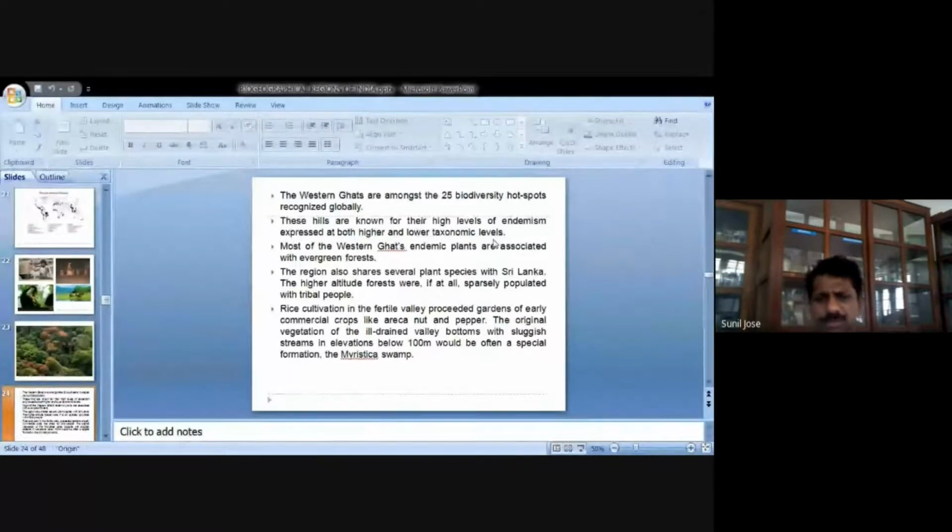These are considered as the lower animals. So we have a high diversity in the case of spiders also. I know that there are a lot of spiders which are present only in Kerala. They are not present in any other parts of the world. So such a kind of high endemism is present in the case of Western Ghats. Then another thing about the Western Ghats is that most of it is characterized by evergreen forest.